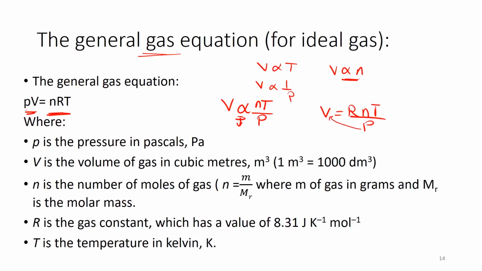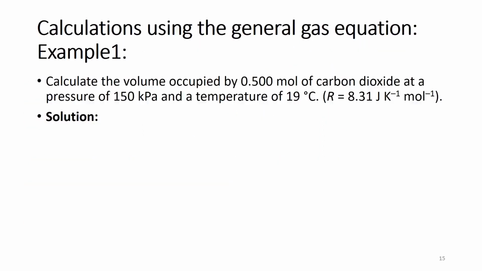Now you know by now that P is a pressure, V is a volume, n is the number of moles of your gas, R is the gas constant, and T is the temperature. Now let's use the general gas law in solving some examples. Calculate the volume occupied by 0.5 mole of carbon dioxide at a pressure of 150 kilopascal and temperature of 19 degrees centigrade.